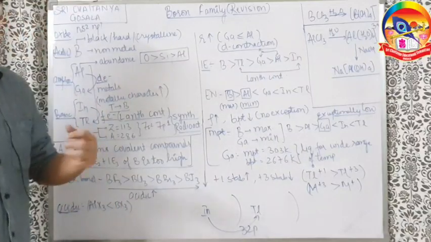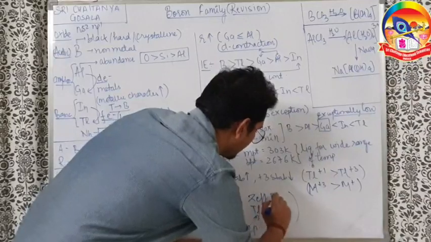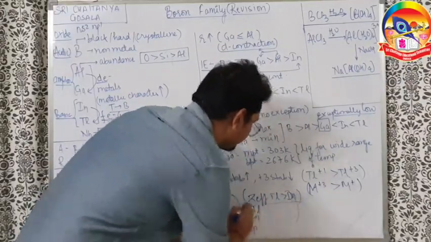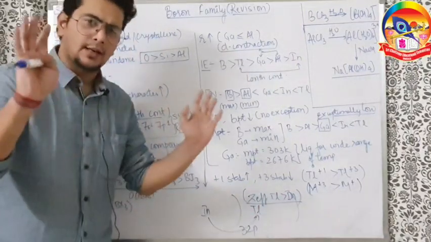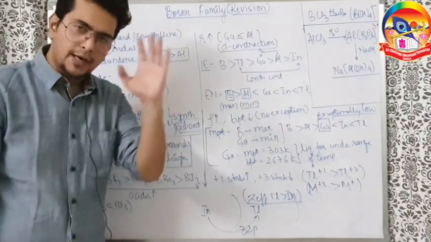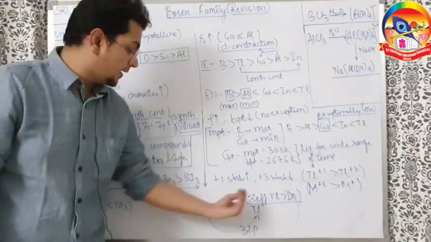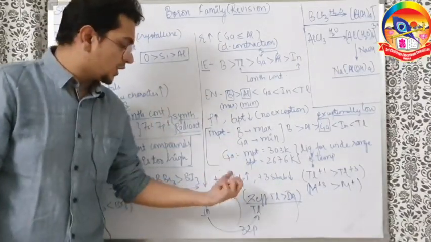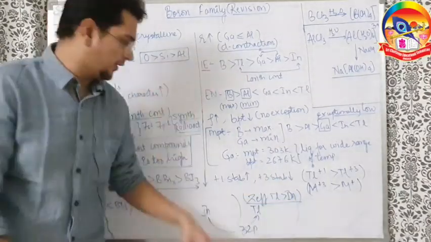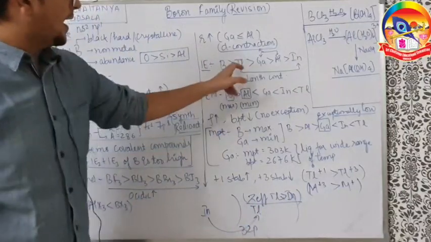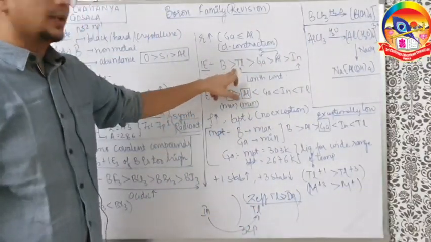Because of this lanthanoid contraction, the effective nuclear charge of thallium becomes more than indium. Size is nearly the same, even though thallium is a little larger, but 32 extra protons are there in thallium. So the effective nuclear charge of thallium is much more than indium. So the ionization enthalpy of thallium is much more than indium. So it jumps even above gallium.